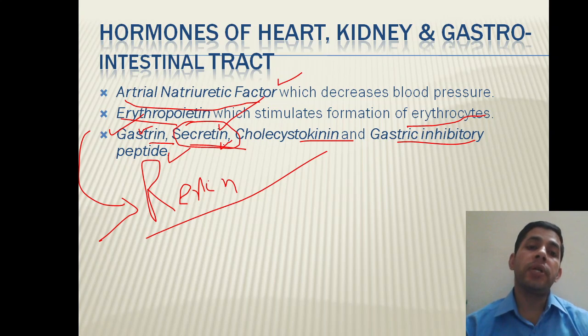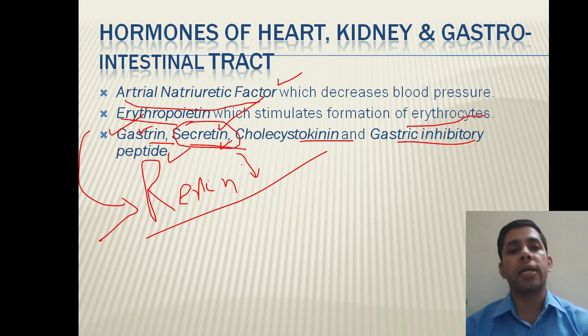Secretin is responsible for the release of ecbolic secretion. This is very important. It is responsible for the release of ecbolic secretion from the pancreas and liver. Actually, ecbolic secretion is that secretion which is released in response to the acidity of the chyme when it is entering into the small intestine, the duodenum part of the small intestine. That ecbolic secretion is basically rich in water and bicarbonate ions, and the primary objective is just to neutralize the acidity and not digestion.